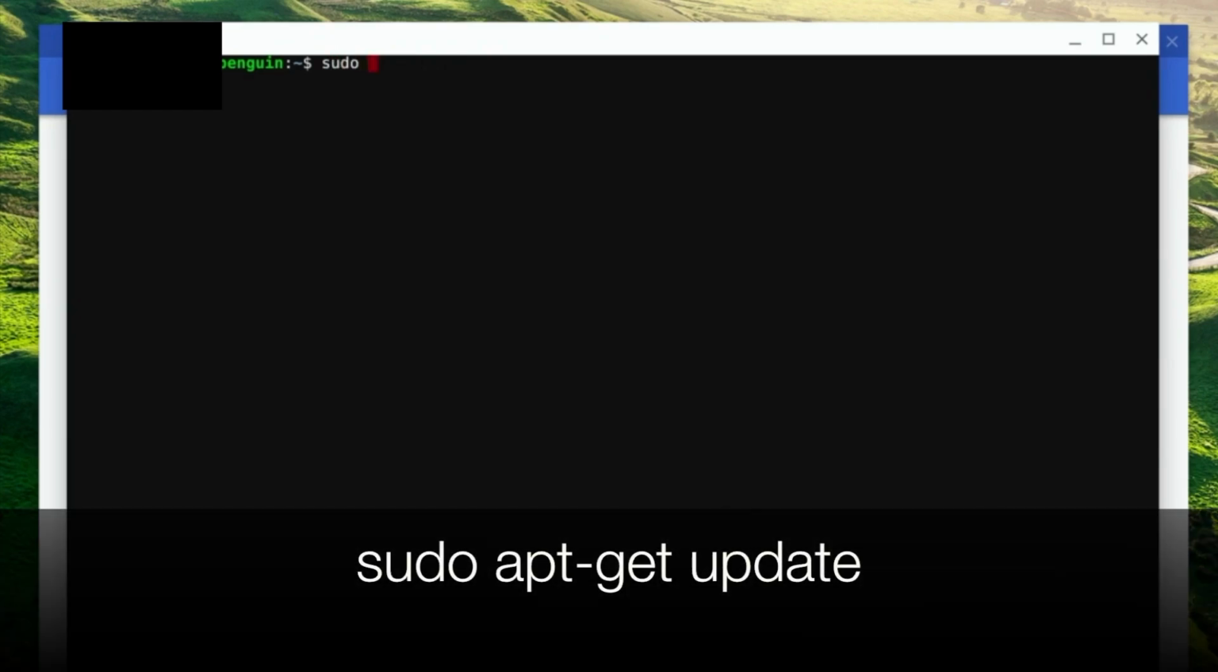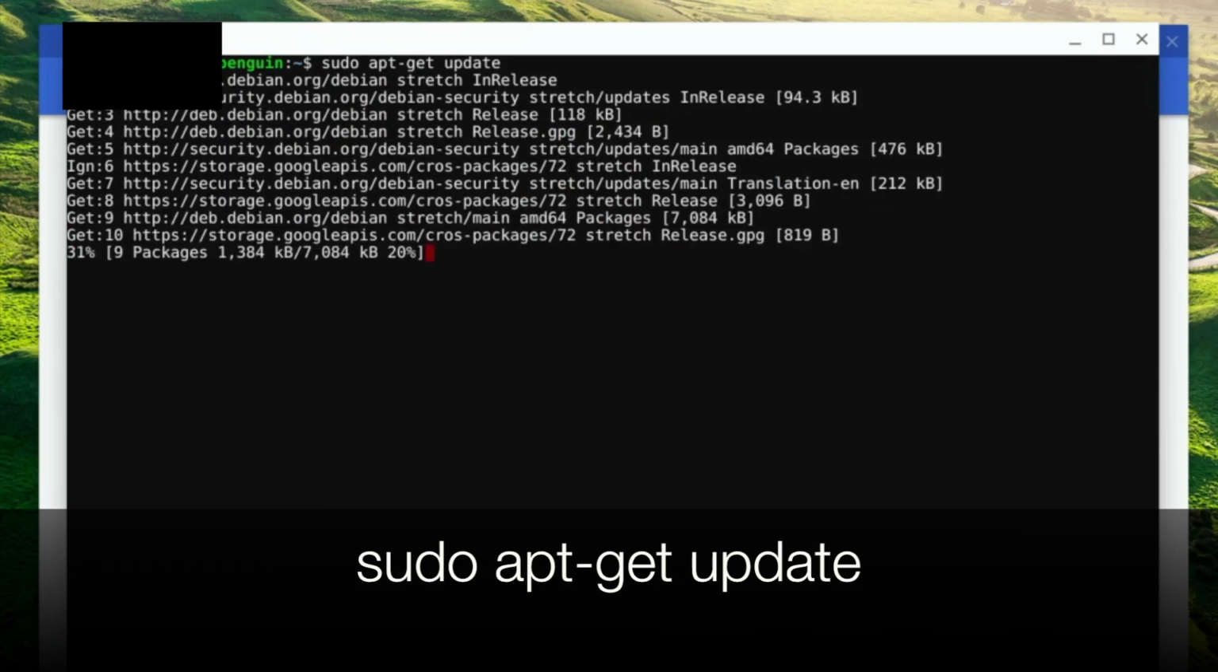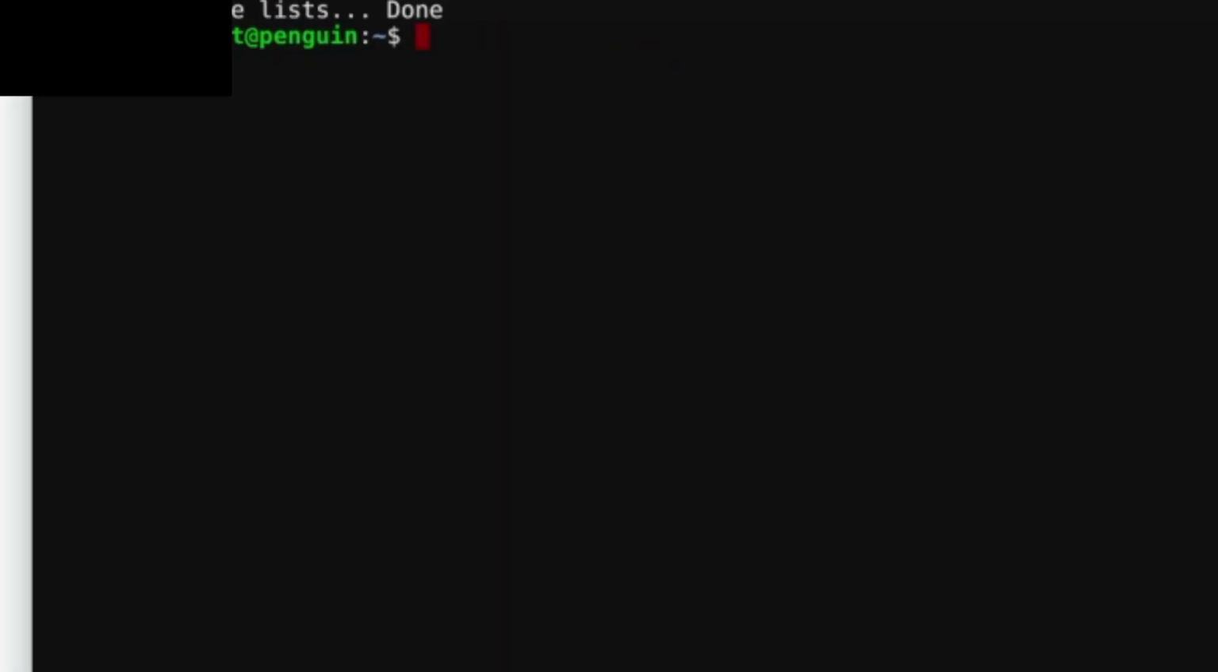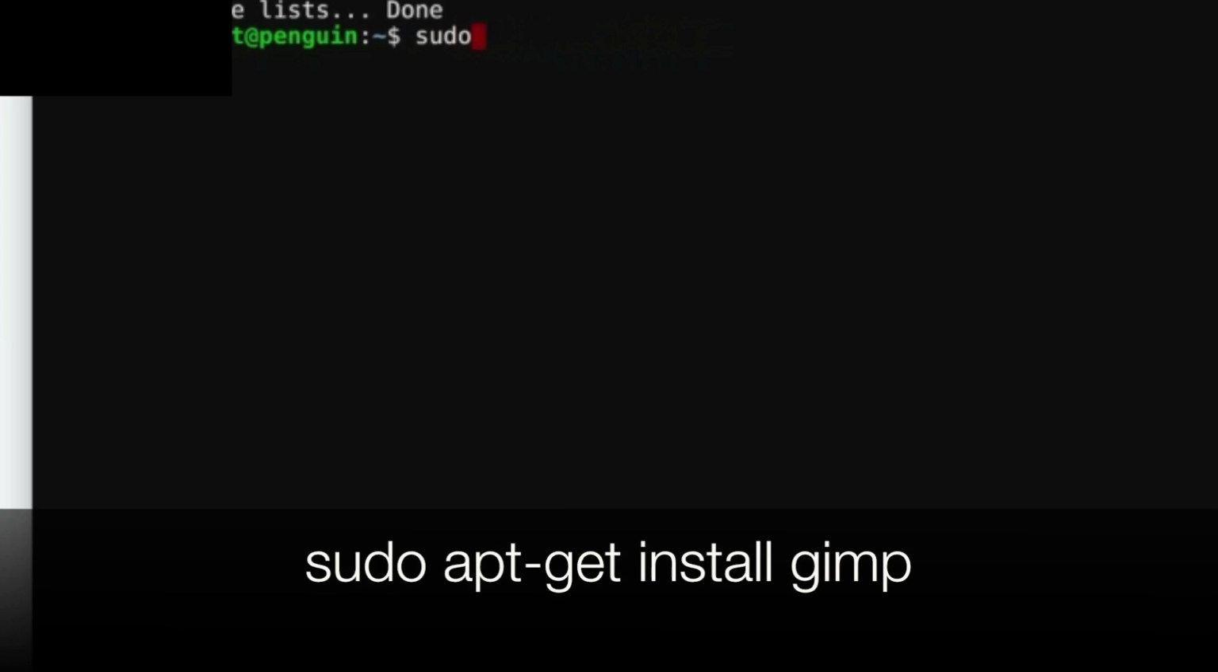All right, we're in the terminal. So let's just update everything here with this simple line: sudo apt get update. Let's move on to installing the GIMP editor. Sudo apt get install GIMP.